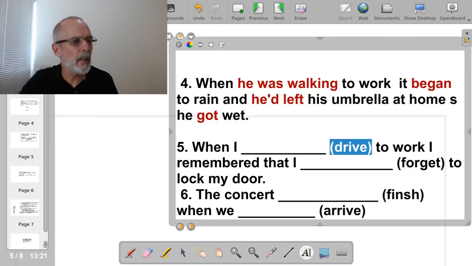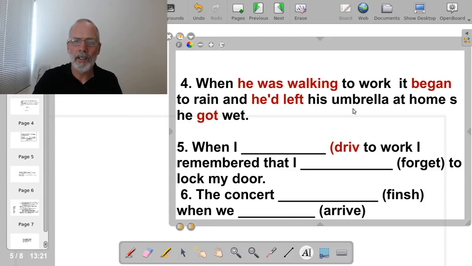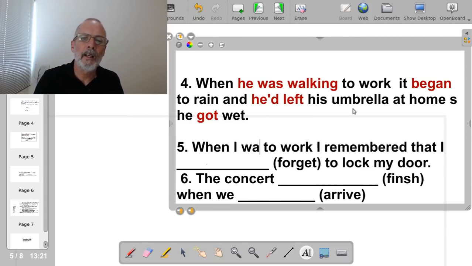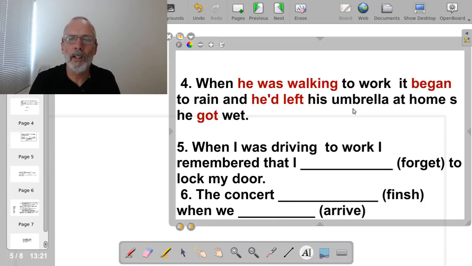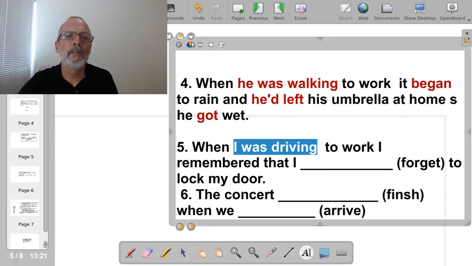And has anybody got the answer? Yeah, I was driving. This is the long activity. When I was driving to work, I remembered that I had forgotten. Very good.